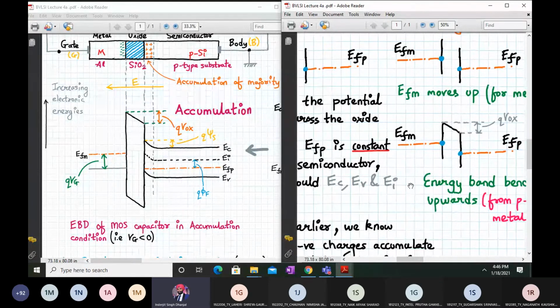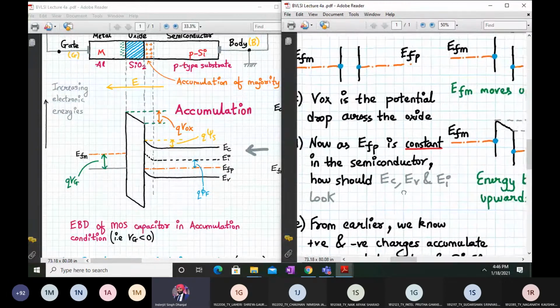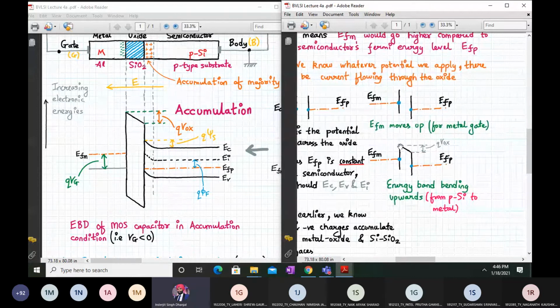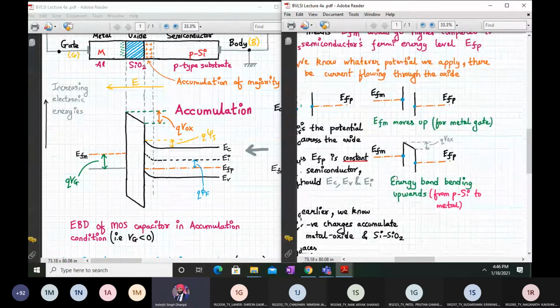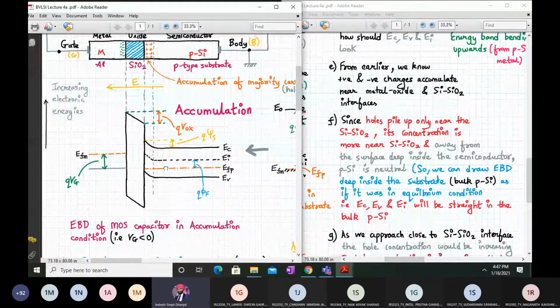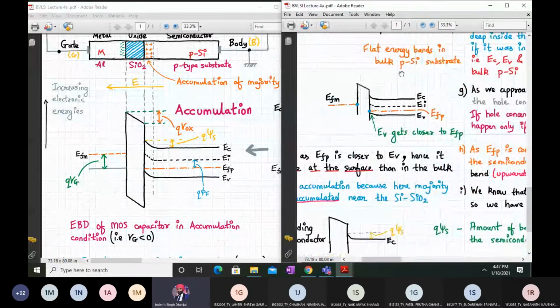Okay. Now, since EFP is constant, as your EFP should be constant in the semiconductor, how should the EC, EV, and EI look? Okay, so over here we have a band bending upwards from P silicon to metal. Okay, now next we'll see over here what will happen next. Okay, so now let me go directly over here.